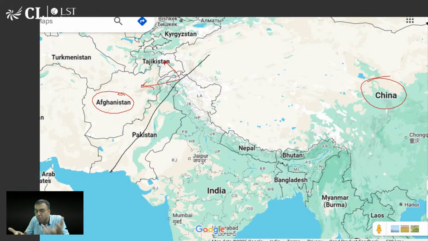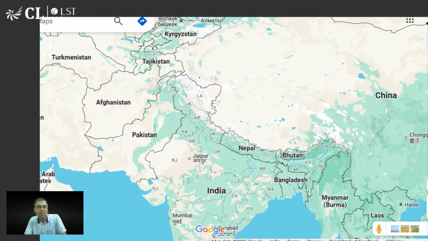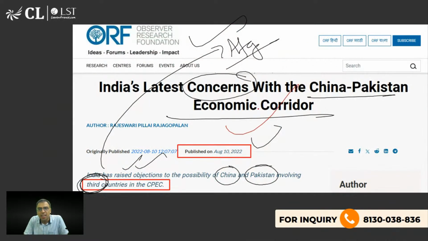extend this. This was in the news. It might extend it to Afghanistan because Afghanistan has very natural gas hote hain, so that would be helpful for China, etc. But we have raised this concern again because we believe that this is our territory and this violates our sovereignty, and that is why a lot of articles came at that time. So कई सारे अखबार में articles आई थी इससे related.